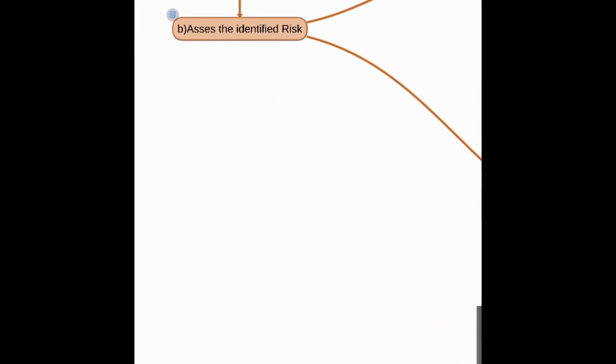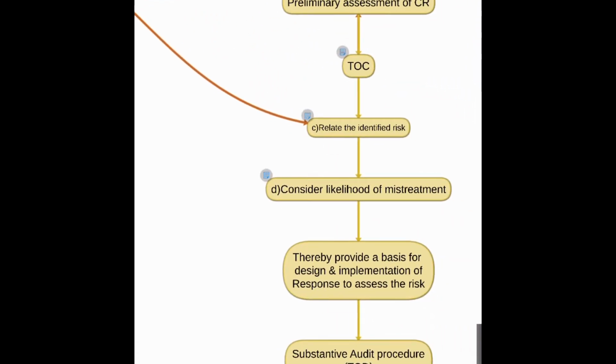This risk assessment procedure will provide the basis for designing and implementing a response to assessed risk. So we can design and implement further audit procedure on the basis of ROM, like detailed test of details.